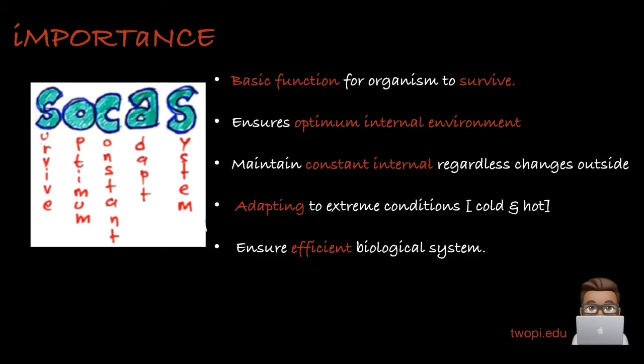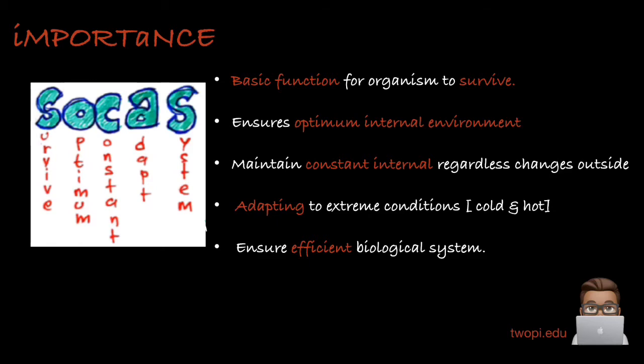Moving on next, homeostasis ensures an optimum internal environment. We will look into detail in coming slides. Next, homeostasis maintains a constant internal environment regardless of the changes outside. It just makes sure our internal parts are in a constant situation. Next, animals living in extreme conditions, for example in a very hot desert or in a cold polar region, are well adapted because of homeostasis. So for adapting to extreme conditions, cold and hot, homeostasis is important.